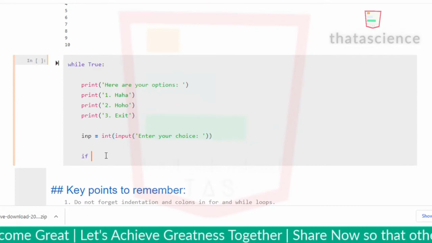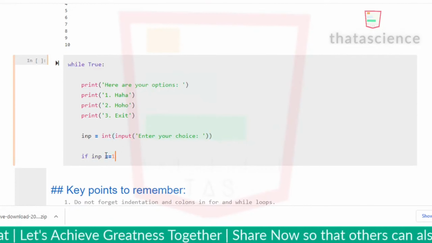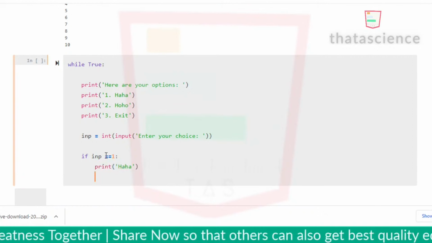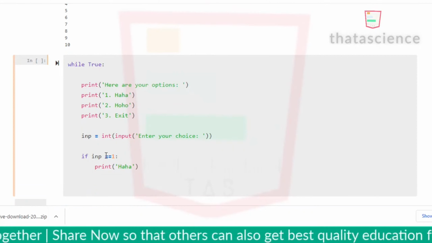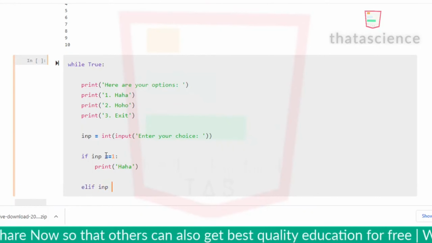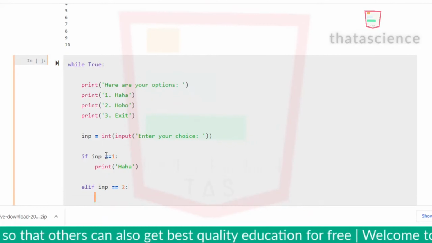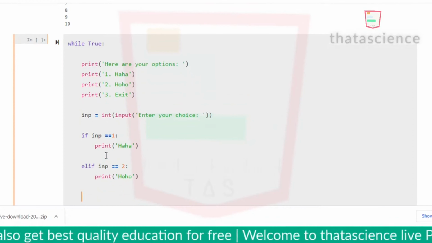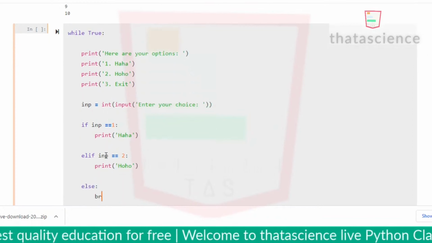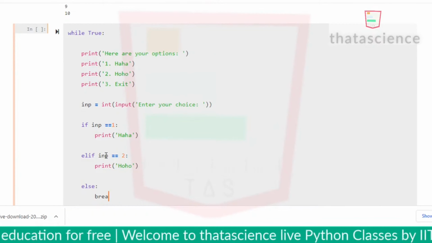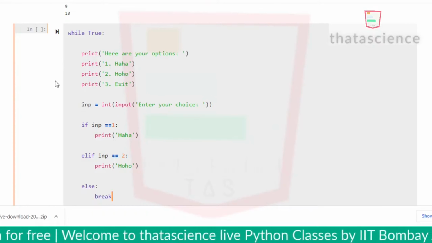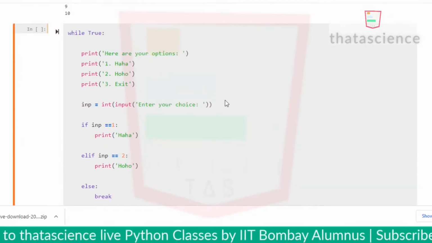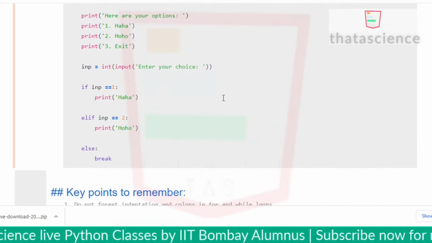Now, if the user enters 1, then I need to print haha. If the user enters 2, then I need to print ho ho. If the user enters 3, else, if the user enters 3 or anything else, I just break out of that while loop. So let's play this game, ha ha ho ho, and let's run this.